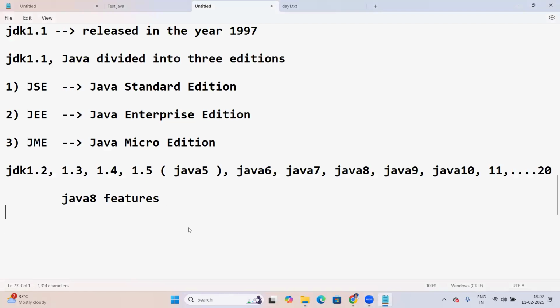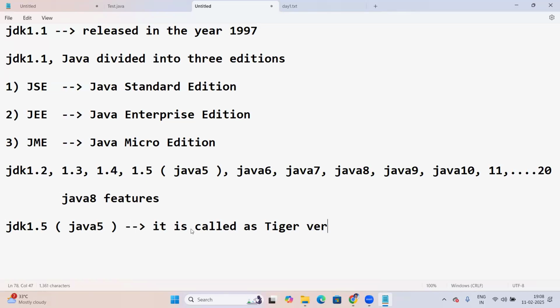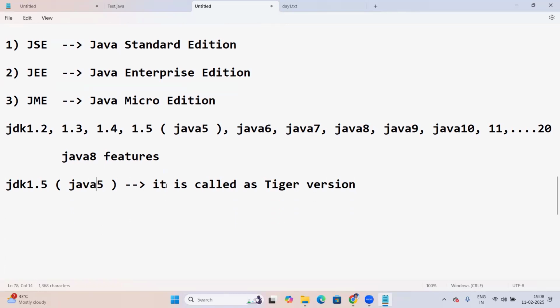Out of all these versions, the most important version is JDK 1.5, Java 5. It is called the Tiger version. The most important version is the Tiger version, JDK 1.5, Java 5, released in the year 2004.